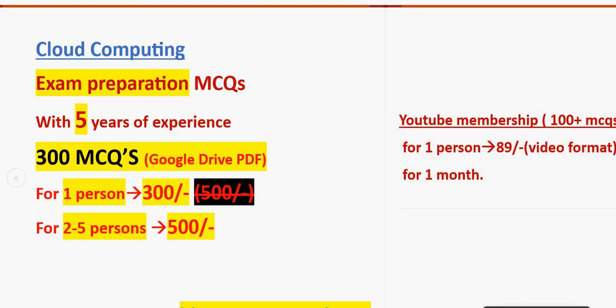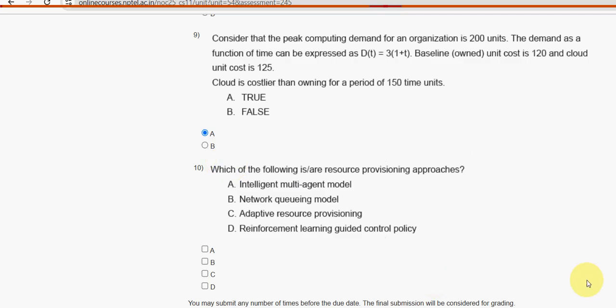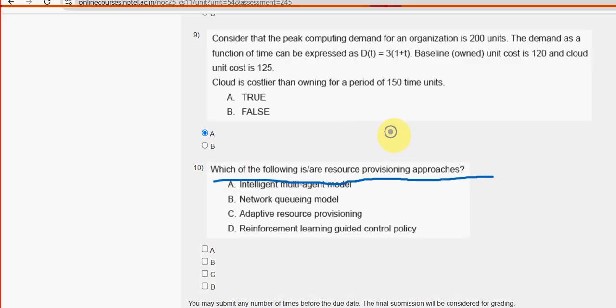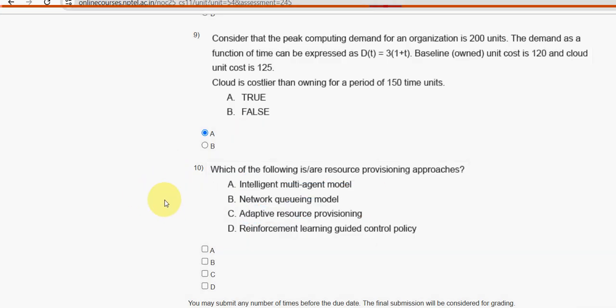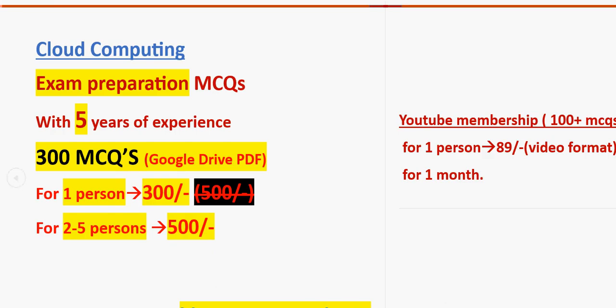So let's see the last solution. 10th and final question. Which of the following is our resource provisioning approaches? For the 10th and final question, we have got two probable solutions. Option B, network queuing model, and the other one is option C, adaptive resource provisioning. So mark option B and option C as the probable solutions for the 10th and final question. So friends, these are the probable solutions for the week 5 assignment of the course cloud computing.